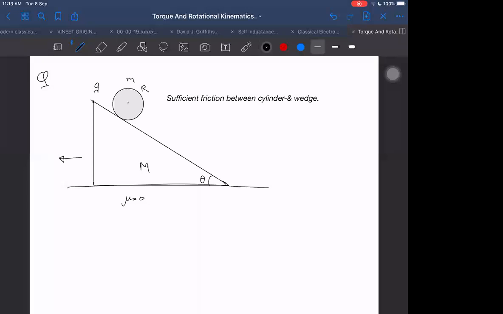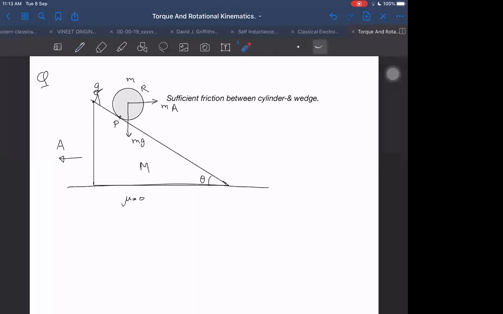So if I solve from the frame of the wedge, I think it will be comparatively easier. Let us take its acceleration to be capital A backwards. Then here there will be a pseudo force in the forward direction, so M into capital A. Downward force will be there, M into G, as usual. This P will again act as the instantaneous axis of rotation.